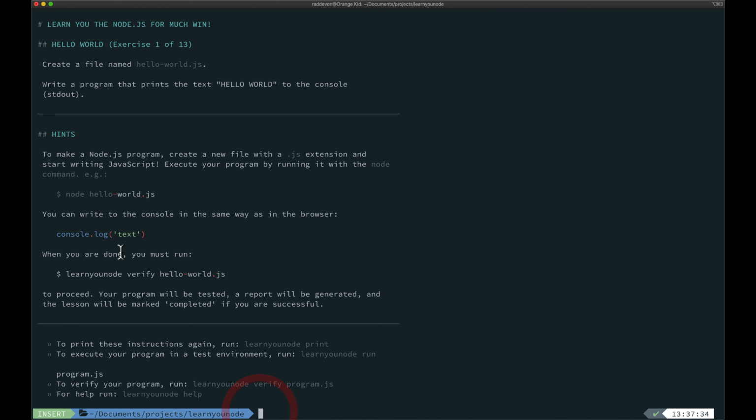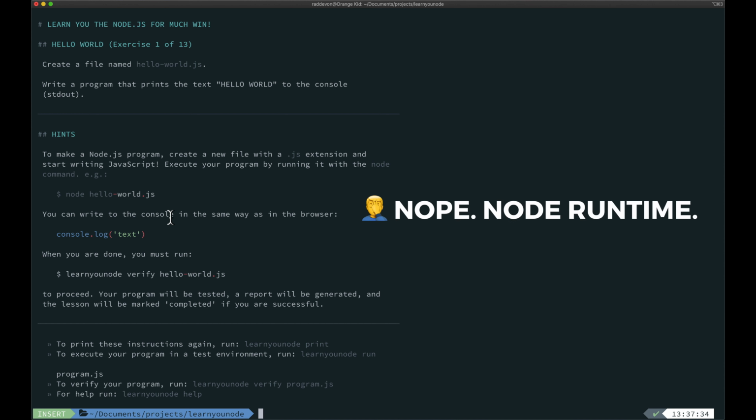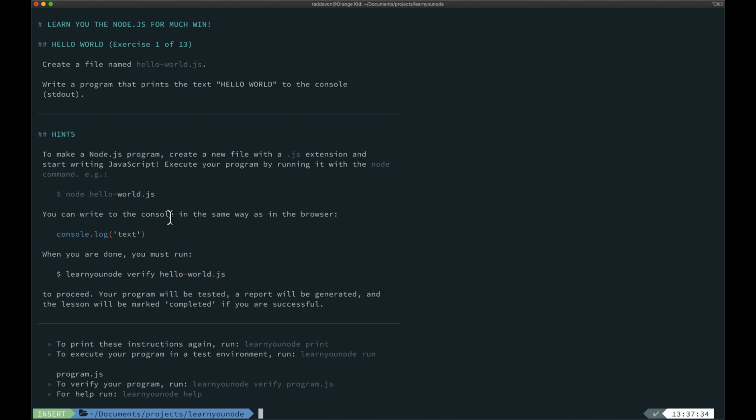After that, I'm going to type node and then a space and then hello-world.js, being the name of my file. What that will do is start the node virtual machine, I guess, and it will load that file and execute the code in it.